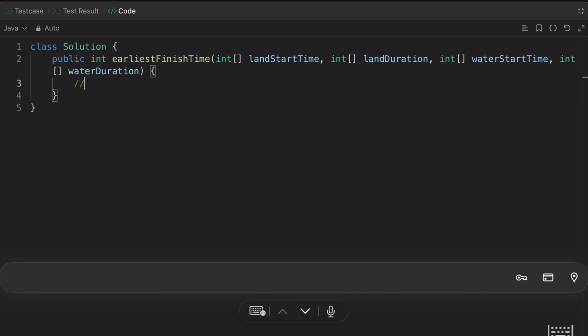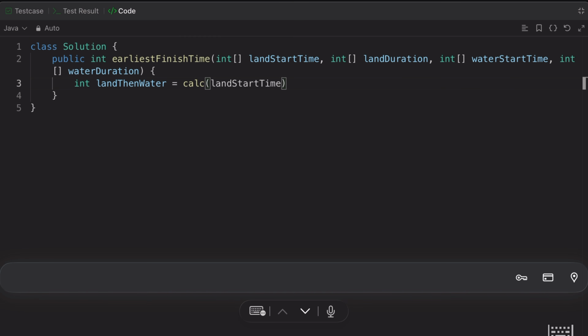Let's go with land then water. I'll give the name landWater. We know that we have to calculate, so we will call the calc method and pass, the most important thing, the land start time.